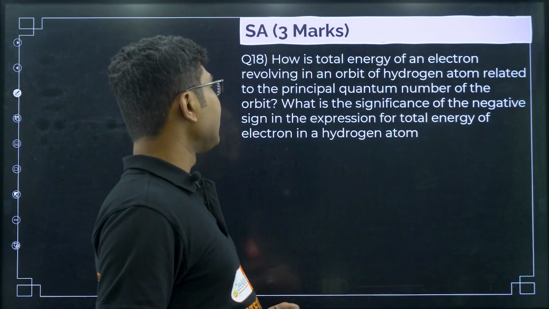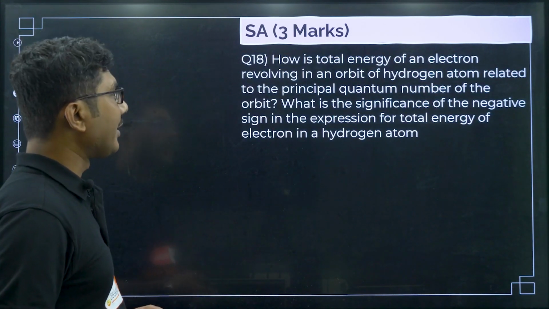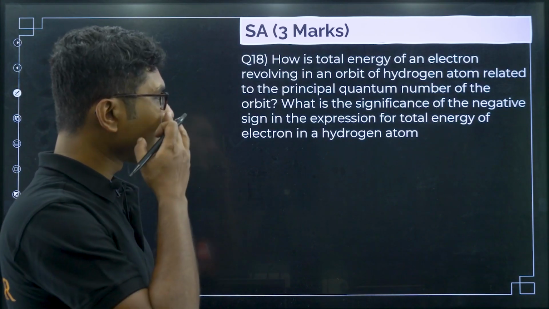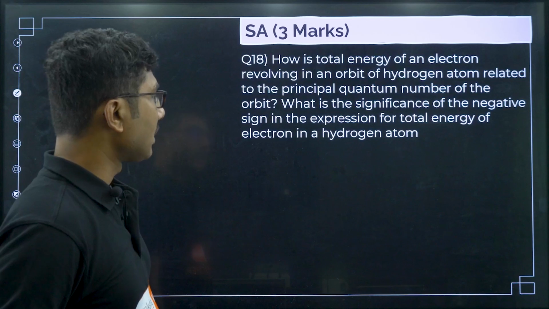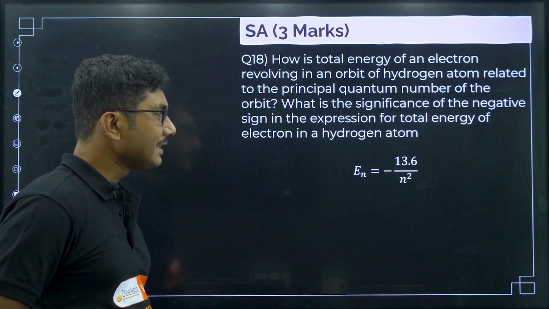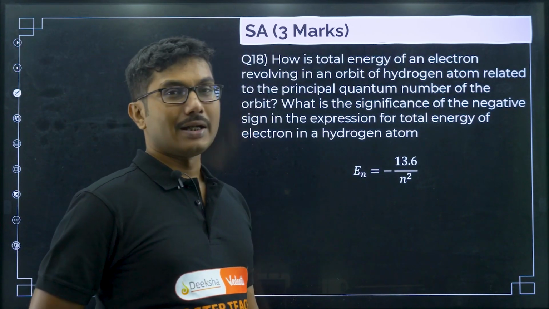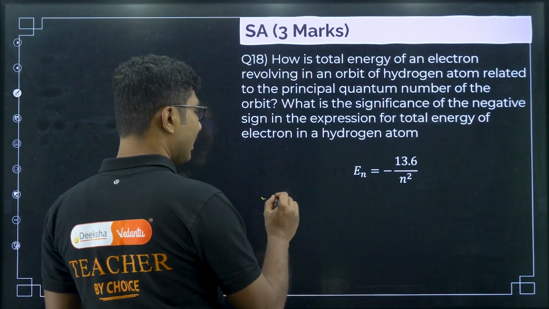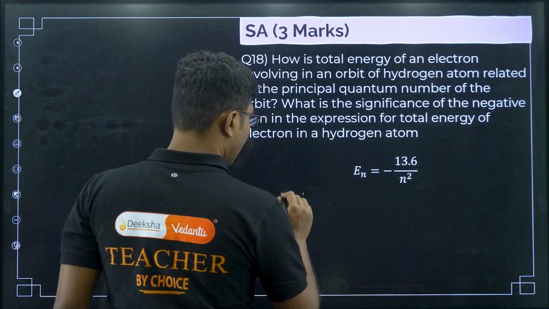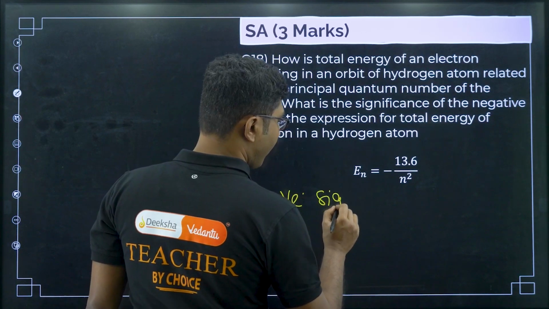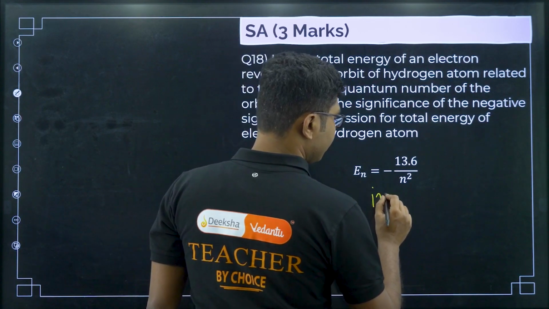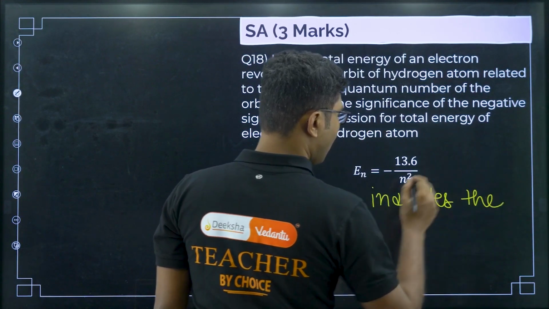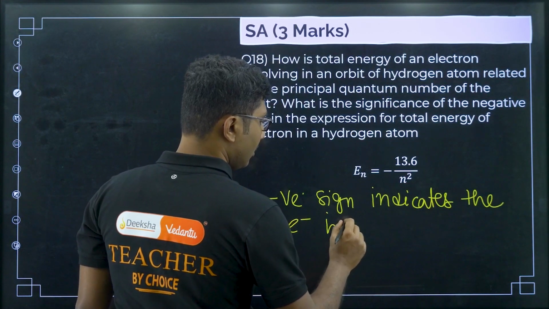How is the total energy of an electron revolving in an orbit of a hydrogen atom related to the principal quantum number of the orbit? What is the significance of the negative sign in the expression of the total energy of the electron in a hydrogen atom? So, let us see, the energy is given by minus 13.6 by n square. The negative sign, as we have learned already, indicates the electron is bound